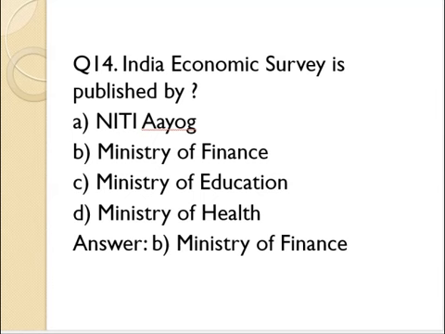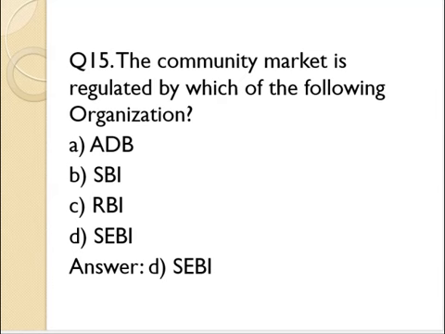Question number 14. India Economy Survey is published by A. Niti Aayog, B. Ministry of Finance, C. Ministry of Education, D. Ministry of Health. Answer B. Ministry of Finance. Question number 15. The commodity market is regulated by which of the following organizations?